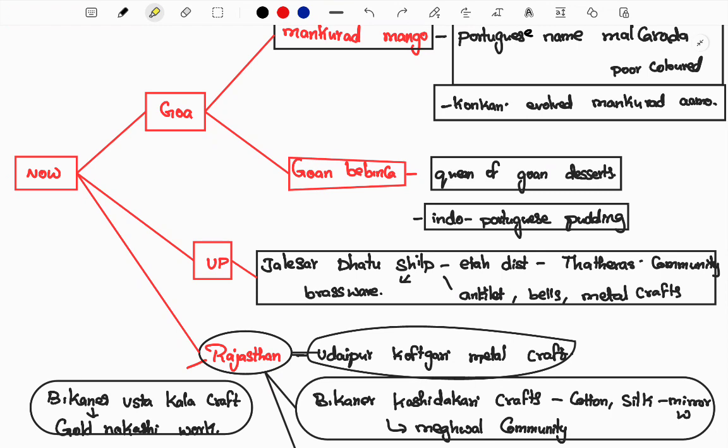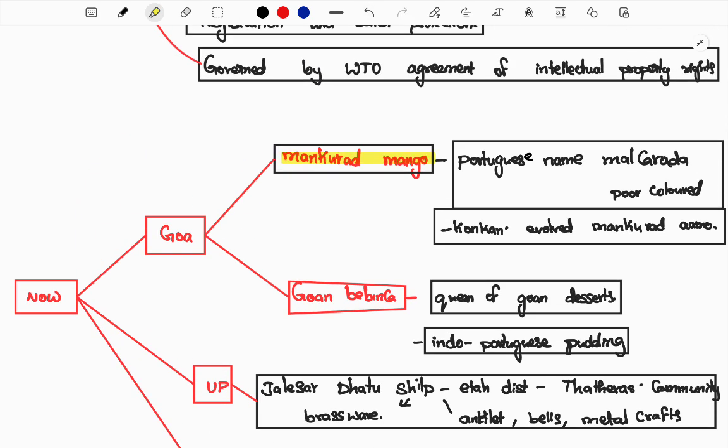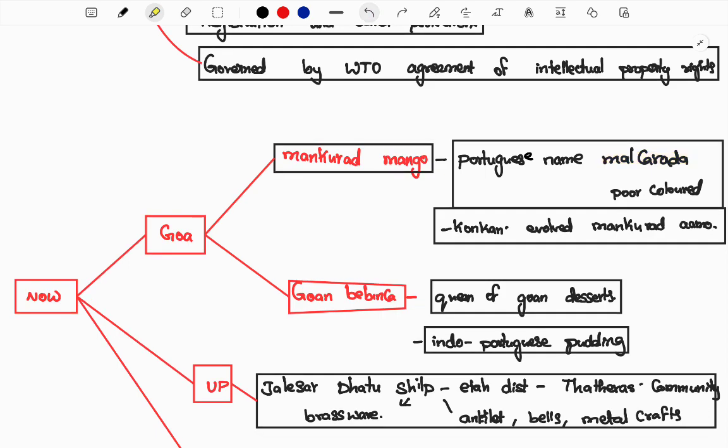Now Goa, UP and Rajasthan, three places where products have been issued GI tags. What are they? One is the Mankurad mango. The name Mankurad mango is derived from the Portuguese name. The Portuguese called it Malcorado, which means poor color. But the Konkani language has evolved through the years, and in the present day we call it Mankurad Amo.